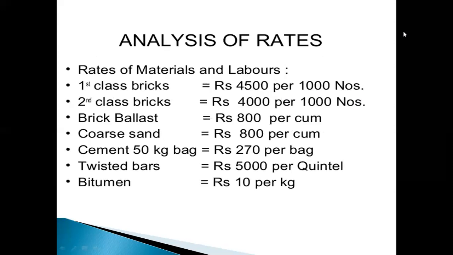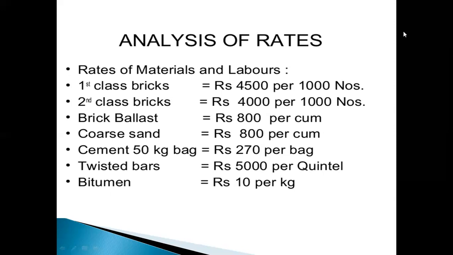The rates of materials and labor. First class bricks per 1000 numbers, 4500 rupees, and second class bricks per 1000 numbers, 4000. Brick ballast 800 rupees per cubic meter, and coarse sand 800 rupees per cubic meter.